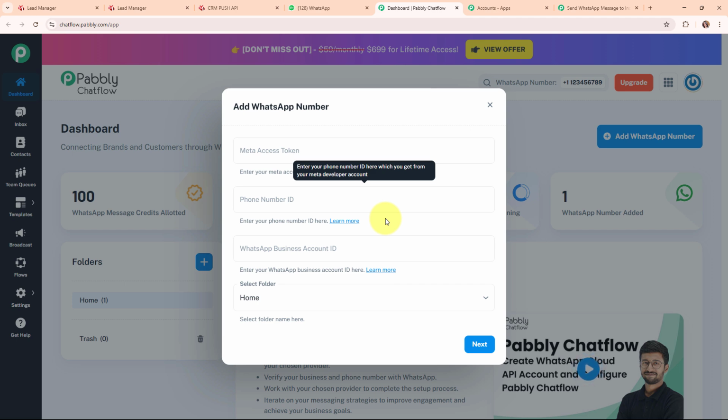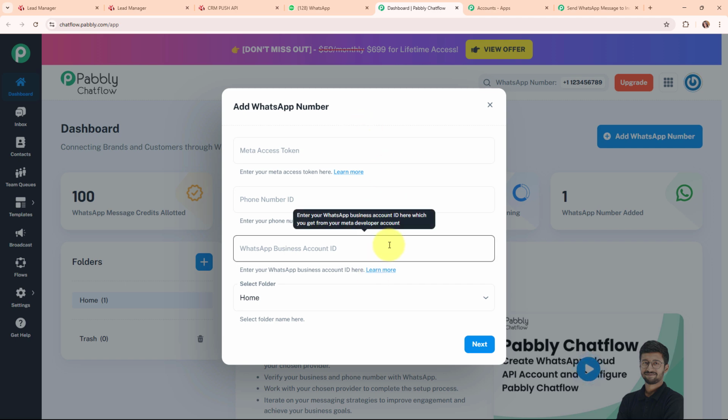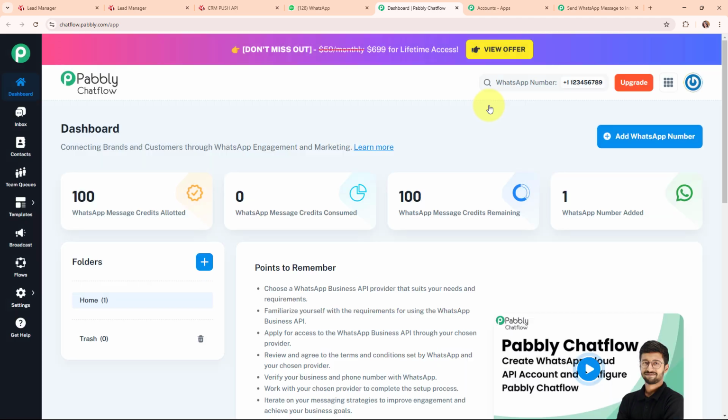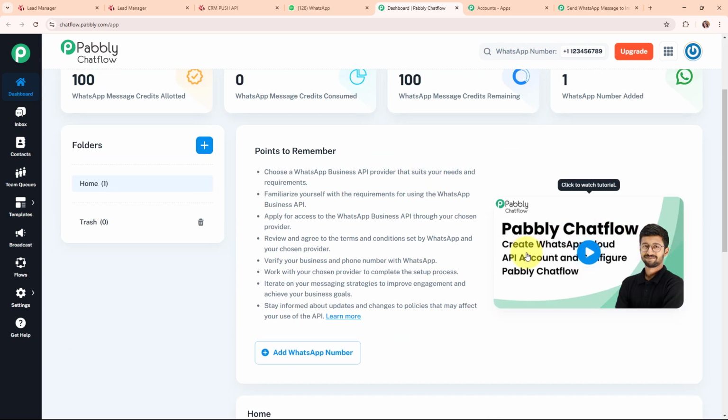Okay, so once you set up your WhatsApp Cloud API account, you are going to get all these details, and after getting the details, you have to fill in all details over here, and then click on next, and by doing that, you are going to add your WhatsApp number in your Pabbly Chatflow account. Here I've already set up my Pabbly Chatflow account with a WhatsApp number, and if you wish to learn the entire Pabbly Chatflow account setup step by step in a detailed version, then you can also check out the video that is given over here on our Pabbly Chatflow dashboard.